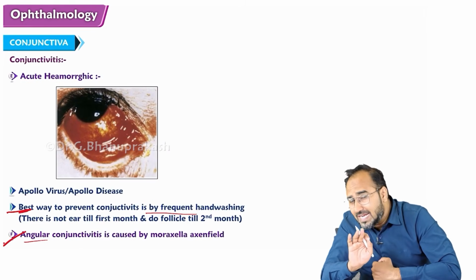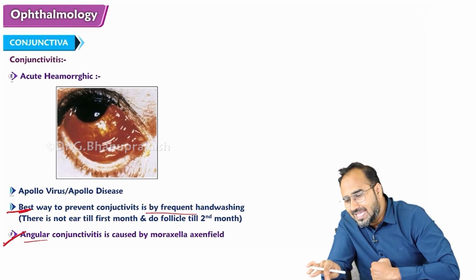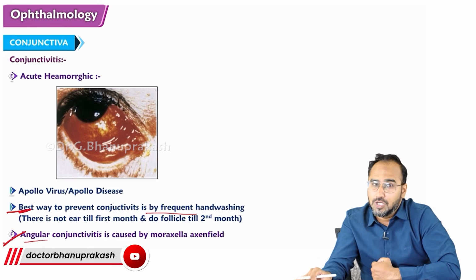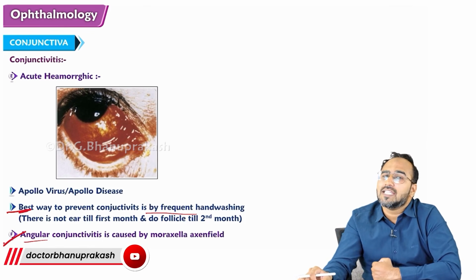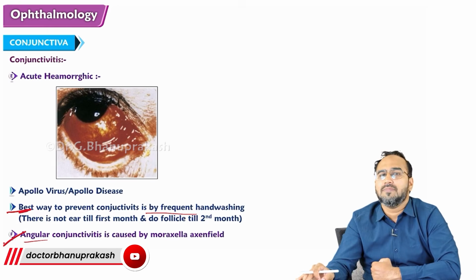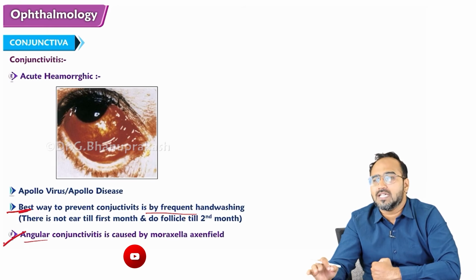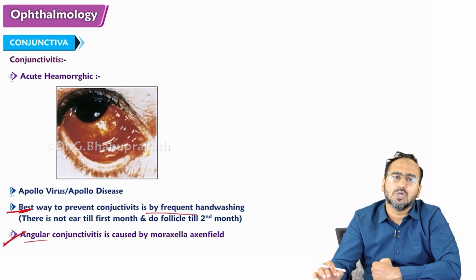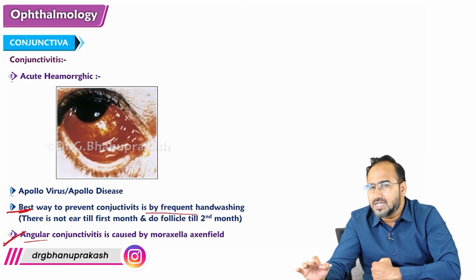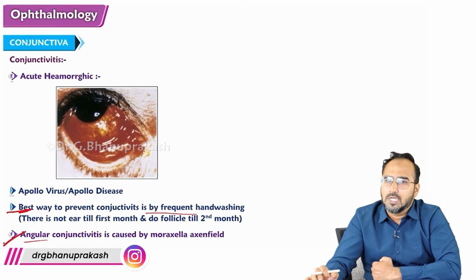If conjunctivitis occurs in the newborn, that conjunctivitis is called Ophthalmia neonatorum. Neonate is what, guys? Who is said to be a neonate? The child from birth till the first month is called a neonate.